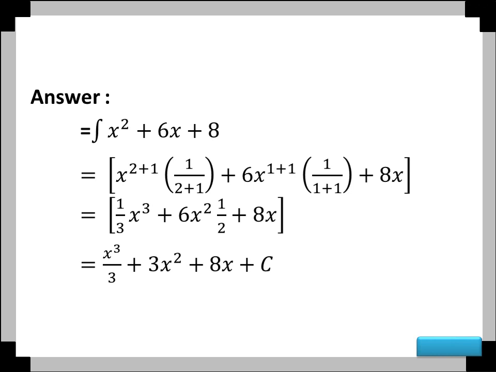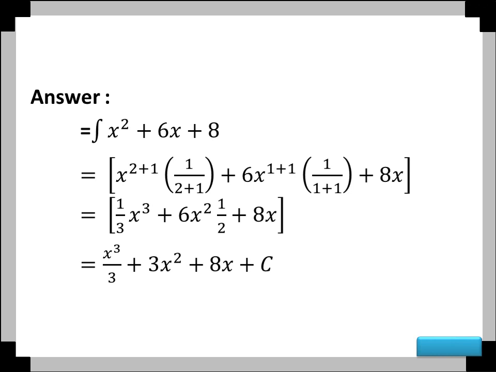And then 6x to the power of 1 plus 1 times 1 over 1 plus 1, plus 8x. So this number, if we integrate, you just add the x. Okay. And then 1 over 3 times x to the power of 3 plus 6x squared times 1 over 2 plus 8x.